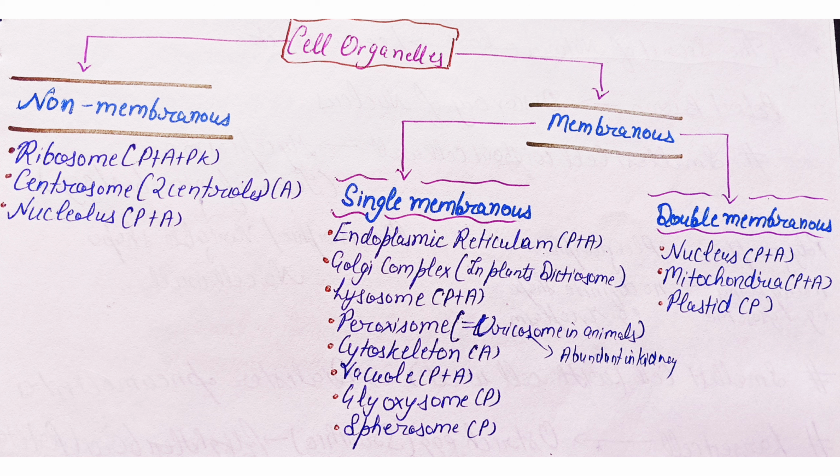The P or A in bracket indicates whether these organelles are present in plant cells, animal cells or in both. In today's lecture, we will only discuss the double membranous cell organelles, only mitochondria and plastid. Rest will be covered in the next lecture. Both the mitochondria and plastid are semi-autonomous, meaning these have their own DNA, but also remain dependent on the nucleus for their proper functioning.